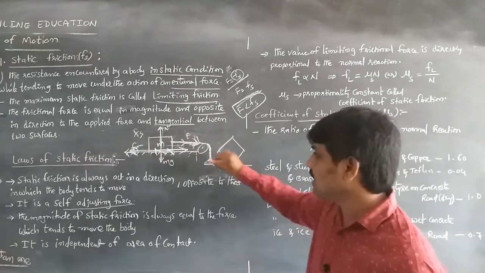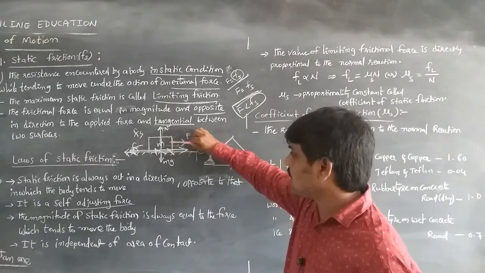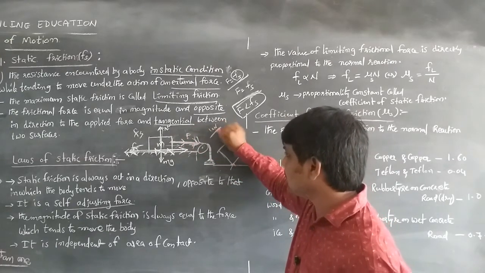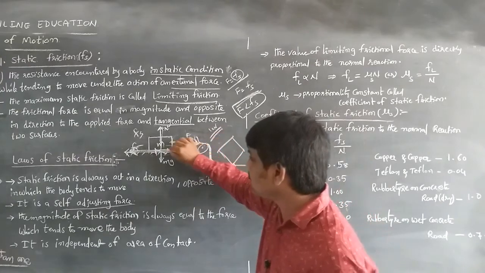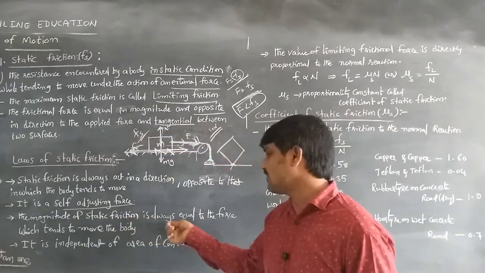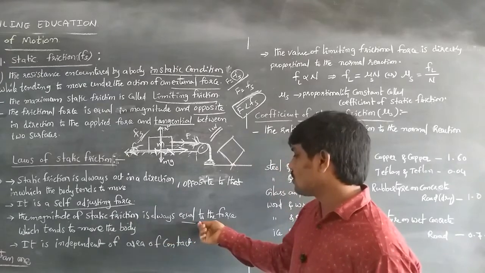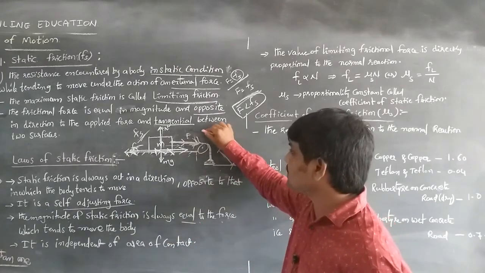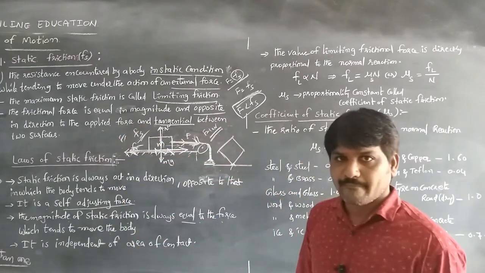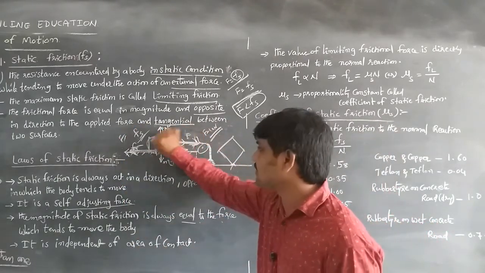For example, if a force of 10 newtons is applied, the same 10 newtons of frictional force also acts. It depends on the mass of the body.